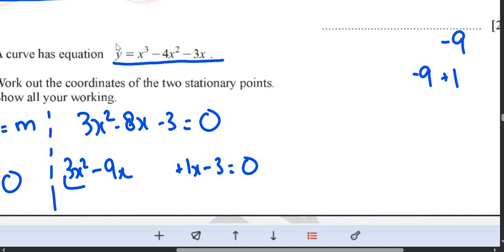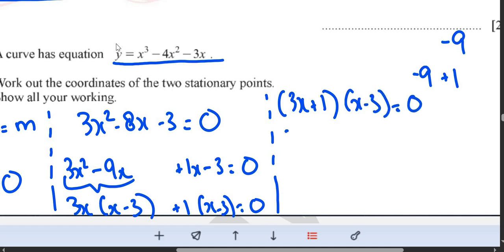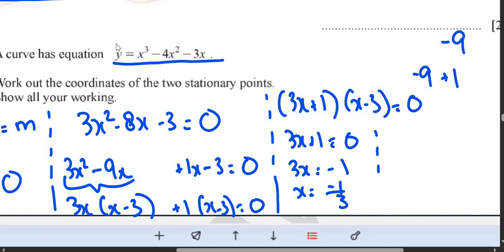Now I will take 3x as common, it will become 3x(x minus 3), and I will take plus 1 as common, it will also become (x minus 3) equals 0. So (3x plus 1)(x minus 3) is equal to 0. So 3x plus 1 is equal to 0, 3x is equal to negative 1, x is equal to negative 1 upon 3, and x minus 3 is equal to 0, x is equal to positive 3.